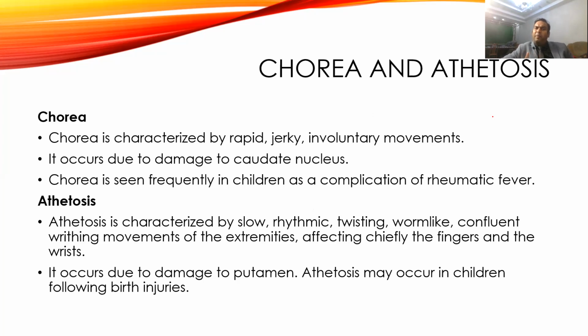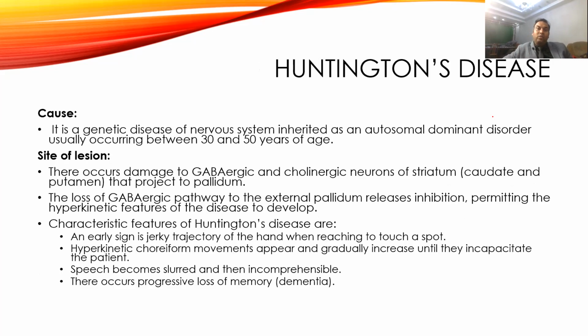Chorea is rapid, jerky, involuntary movements, and these usually occur with damage to the caudate nucleus, and it is usually associated with rheumatic fever. While athetosis is slow, rhythmic movement, and it is usually associated with damage to the putamen nucleus, and these usually occur when the baby is delivered, due to birth injury. Okay. Then we come to Huntington's disease.